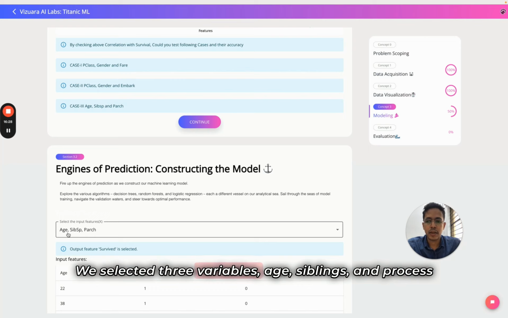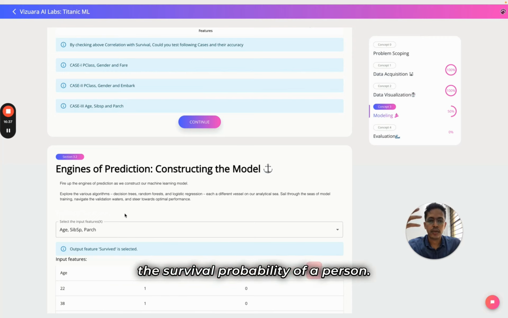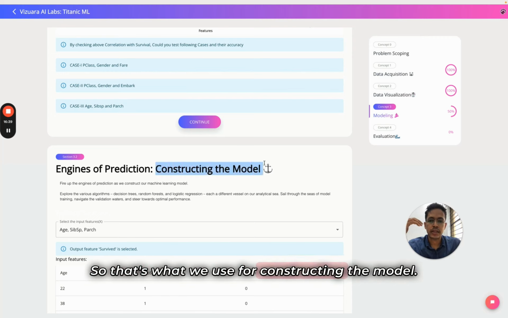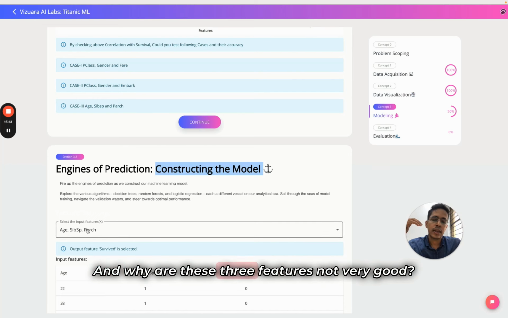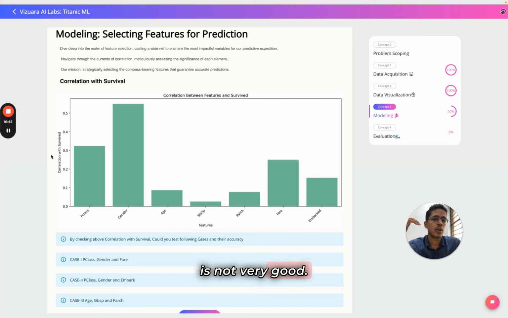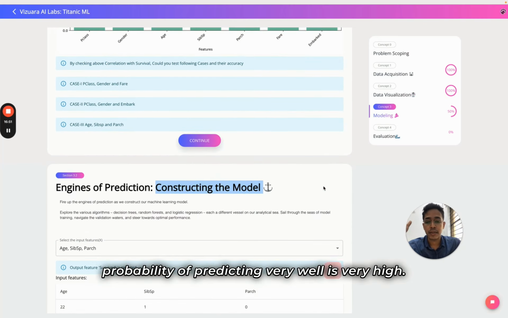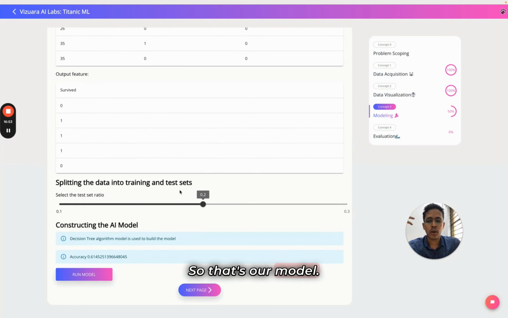We selected three variables: age, siblings and spouses, or P arch, as the features for predicting the survival probability of a person. So that's what we use for constructing the model. And why are these three features not very good? Because their correlation with survival is not very good. But if you select 1, 2, 3, 4, the four of these features, your probability of predicting very well is very high. So that's our model.